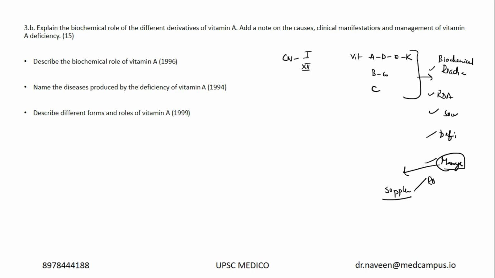You have to give the required dietary allowance, what vegetable or animal sources are available, and when you give supplementation as a medicine, what the dose is and what time they should take it. All these management aspects in detail are not there in biochemistry textbooks. They are there in general medicine. That's the reason in the model answers of the test series and also the notes, I have included the proper management from the medicine point of view.